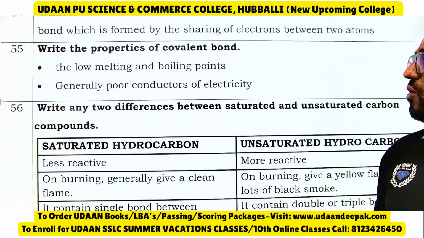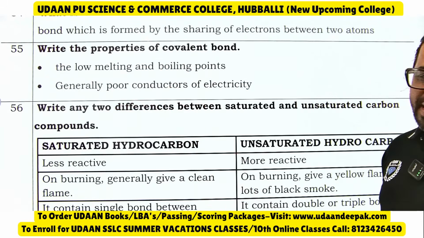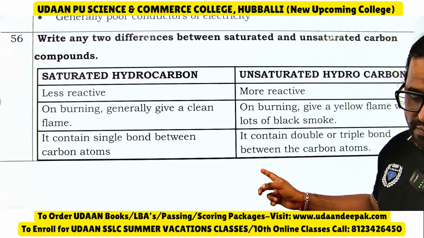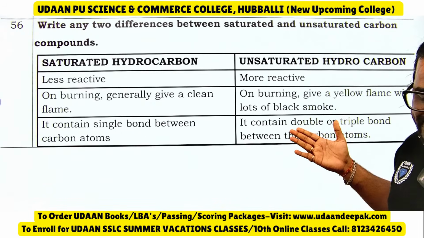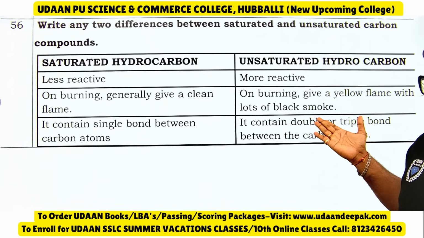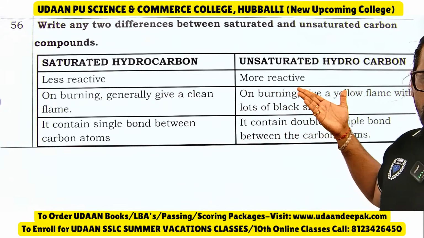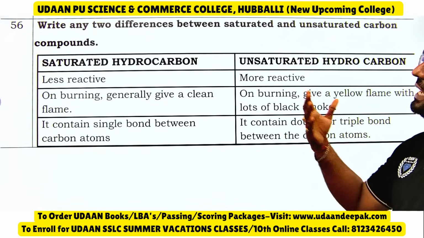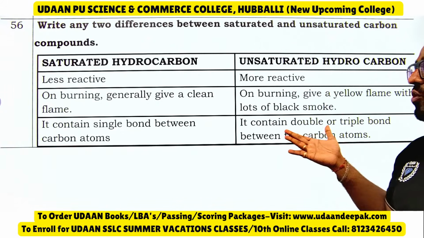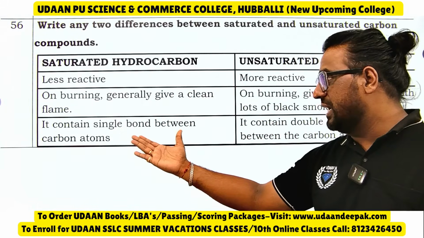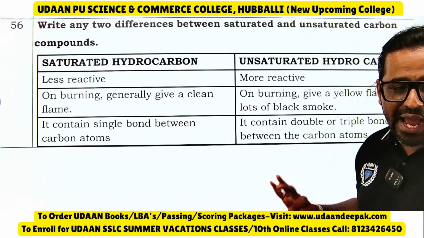Write the properties of covalent compounds. They have low melting and low boiling points. They are poor conductors of electricity. The next one: saturated hydrocarbon and unsaturated hydrocarbon. Saturated hydrocarbons are less reactive, whereas unsaturated hydrocarbons are more reactive. Saturated hydrocarbons give a clean flame on burning, while unsaturated hydrocarbons give a yellow, sooty flame with smoke. Saturated hydrocarbons contain single bonds between carbon atoms. Unsaturated hydrocarbons contain double or triple bonds between the carbon atoms.